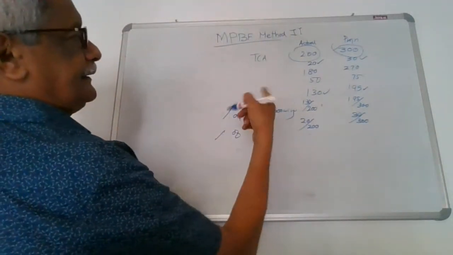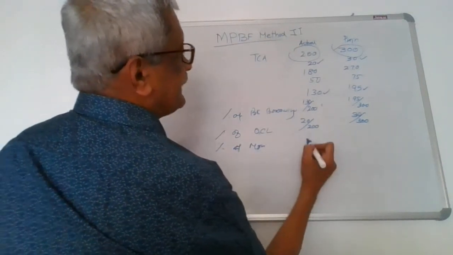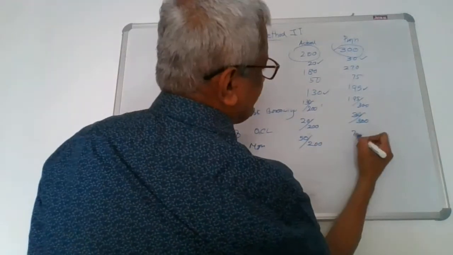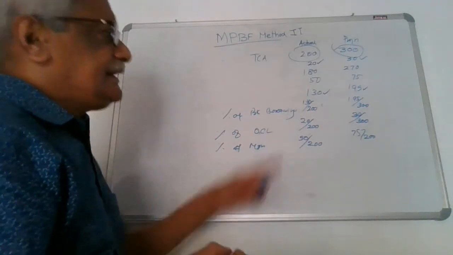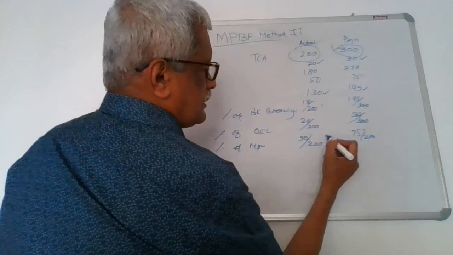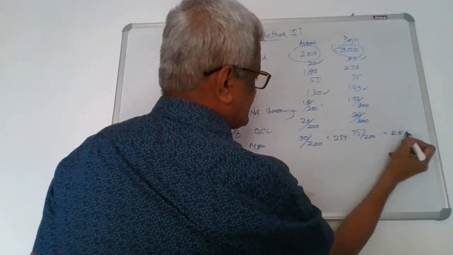And the percentage of margin is, here it is 50 by 200. Here it is 75 by 300. Now, here everything is fine because this comes to 25%. This is also 25%.